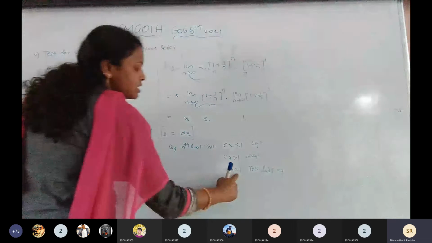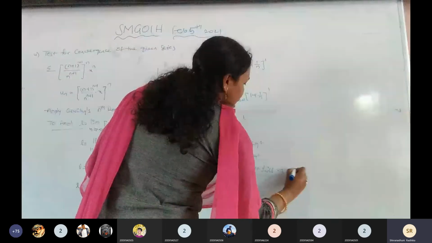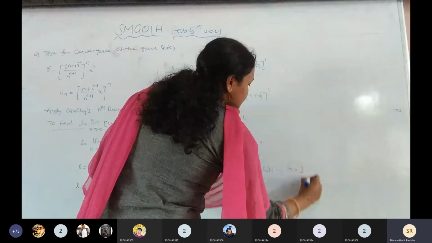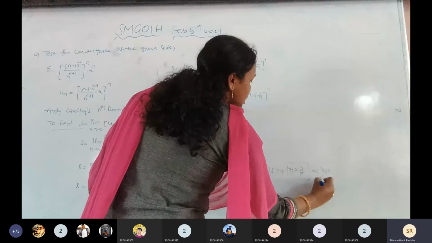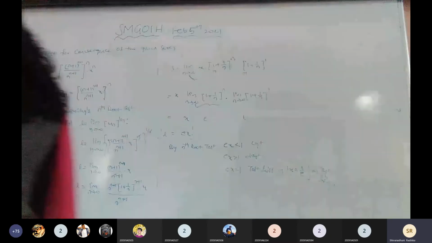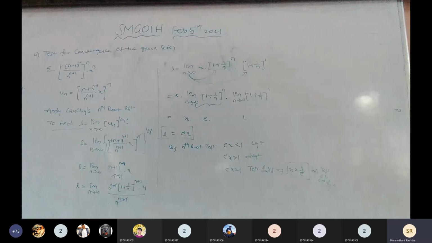Now ex equals 1 can be written as x equals 1 by e. So x equals 1 by e, and the given test fails.